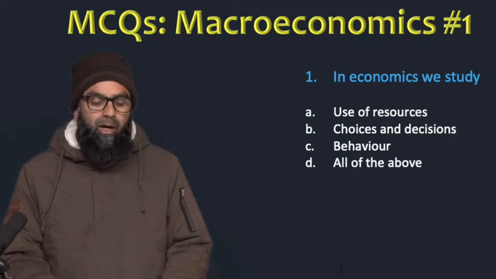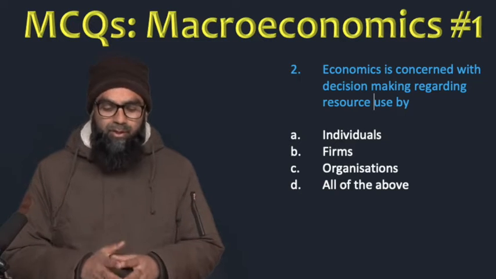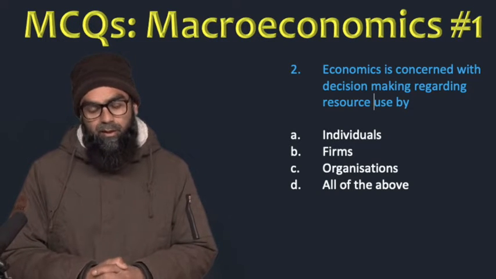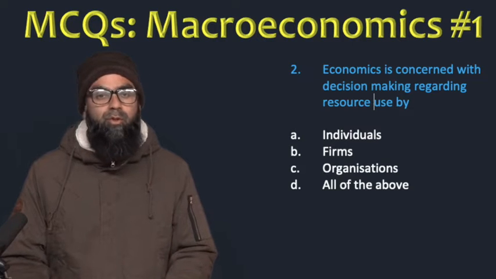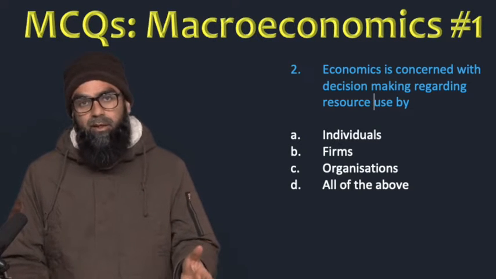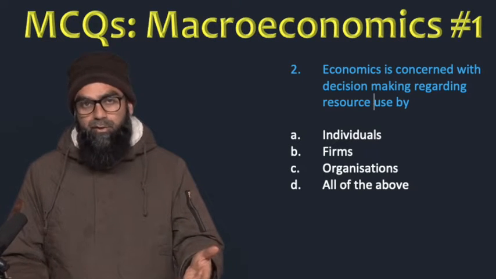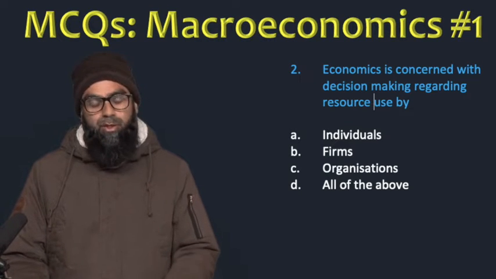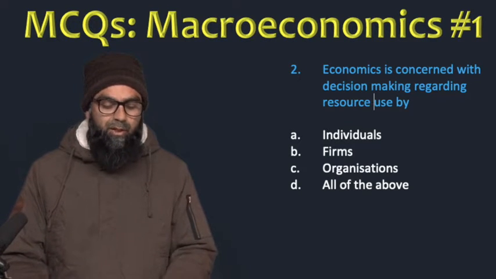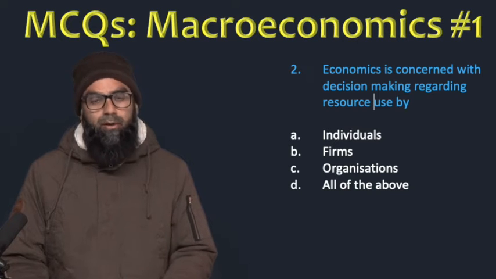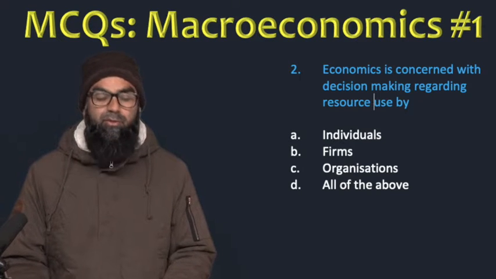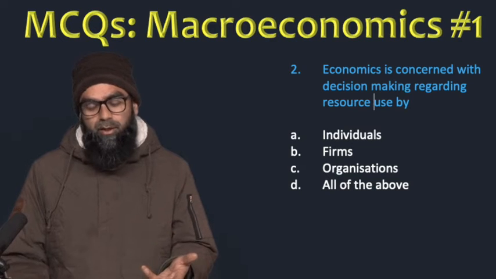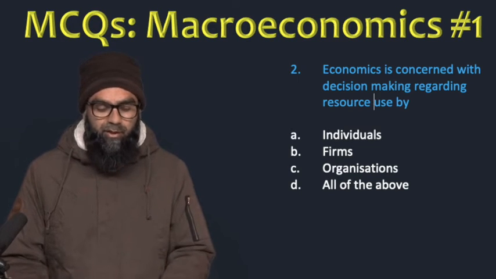Our second question is, economics is concerned with decision making regarding resource use by. So here the issue is, who is actually making the decisions, about whom we are trying to study in economics. First option is individuals, B option is firms, third option is organizations, and the last option is all of the above. So who is making decisions, whose behavior we are trying to study in economics?